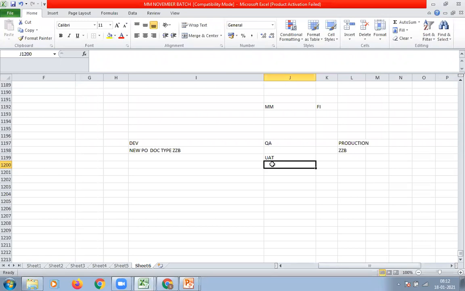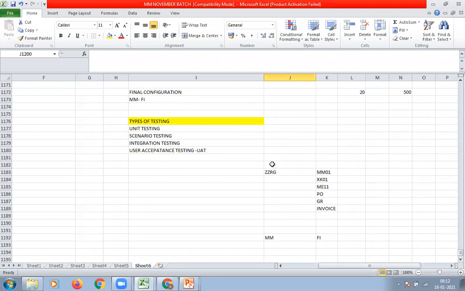Similarly, the customer will see the application and feel the application by testing it. If it is fine, then they will accept it for production. If it is not good, then they just reject it. Then again, developers or SAP consultants need to modify it as per the issue. That is called user acceptance testing.